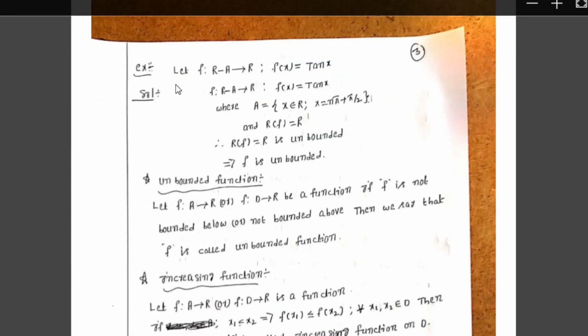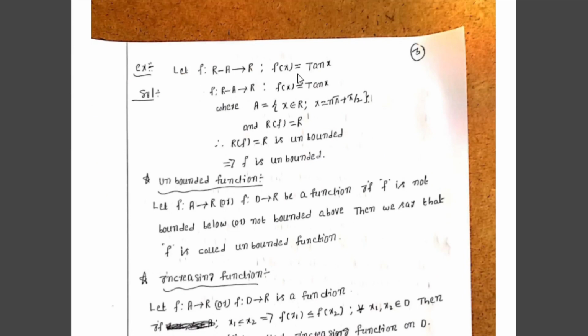Another example: let f from R minus A to R such that f of x equals tan x, where A equals the set of x belonging to R such that x equals nπ plus π/2. We clearly observe that the function f of x is tan x. Therefore, the range of the function tan x is equal to the real number set.